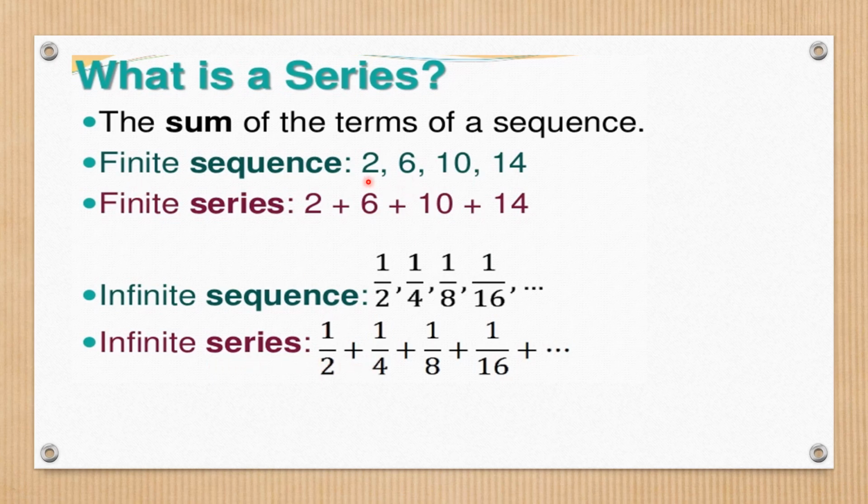So for this sequence 2, 6, 10, 14, you know it's a finite one. So the series will be 2 plus 6 plus 10 plus 14. Only plus sign, no other sign. For an infinite sequence, half, 1 by 4, 1 by 8, 1 by 16, this is an example with "and so on". So the infinite series will be like placing the plus sign between all these terms. And all of them are called the terms. These elements are called the terms of the sequence.